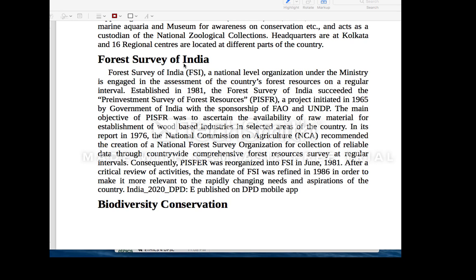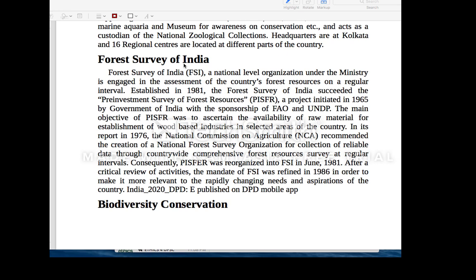Let's see which area has the maximum percentage being covered. Is it open forest, moderate forest, or dense forest? All these things you need to go through in the recently released forest report. In the same way, the mangrove cover has increased. Area-wise, mangrove cover is major in West Bengal. In the same way, for wetlands it is Gujarat. That is the thing.